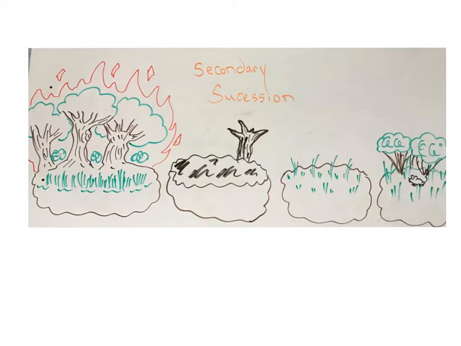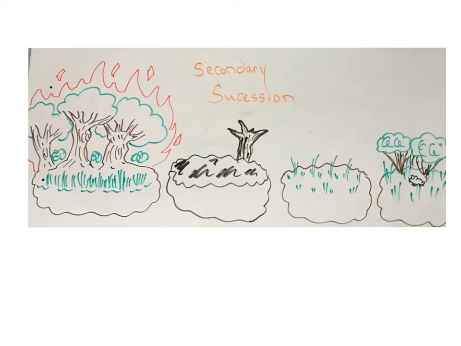So thinking back, secondary succession happens when a disturbance occurs. In this case, we have a wildfire. A fire comes in and burns down our entire forest, leaves nothing left. If you see the second stage there, it's just a burnt out log, there's ash on the ground, there's nothing left living in the area. The fire wiped everything out.